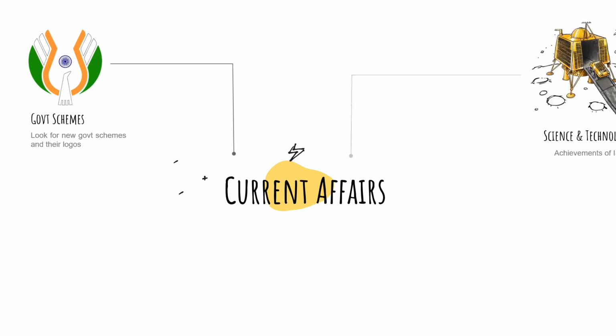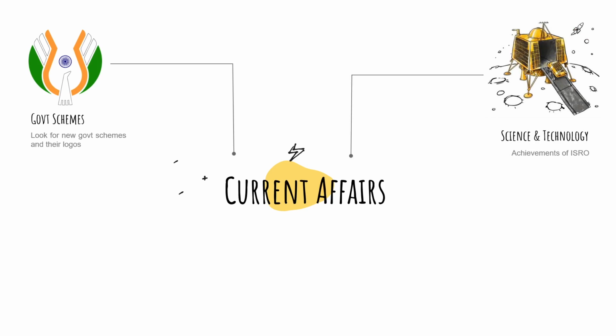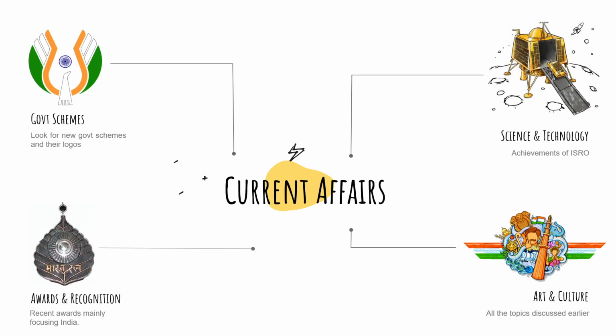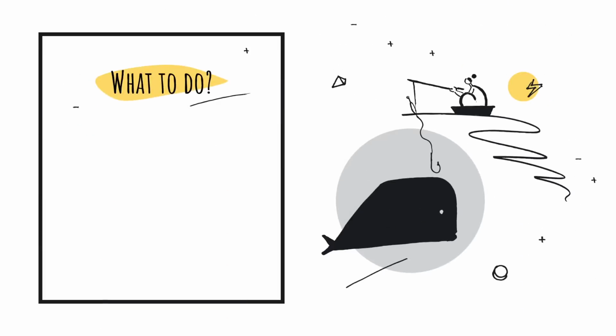The next would be science and technology in current affairs, so it can be based on the achievements of ISRO. The next topic can be art and culture based on current affairs. And the last one is awards and recognition. So these are some topics on which you can devote time in the next 30 days. There can be more topics, but these are the minimum you can do for the exam.